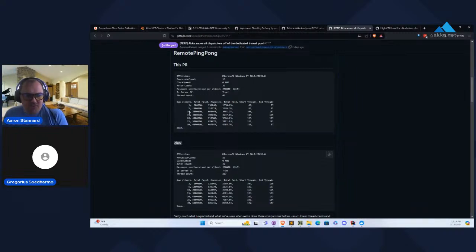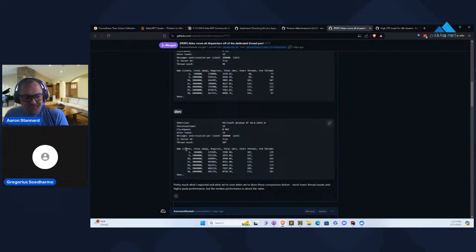You'll see here that at peak performance we're doing about 719,000 messages per second, and our median performance is around 667,000, somewhere in there. Down here, the performance numbers are very consistent for Akka.Remote. They're not quite as spiky as they are here.